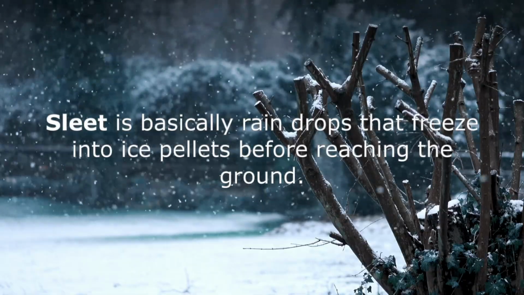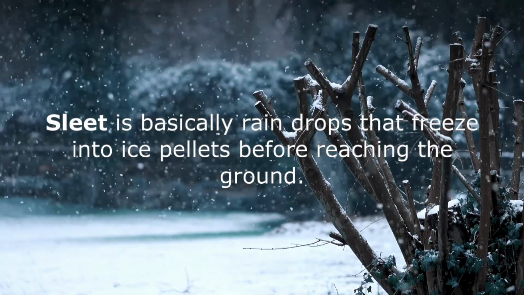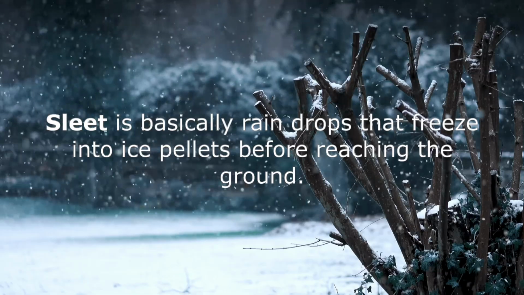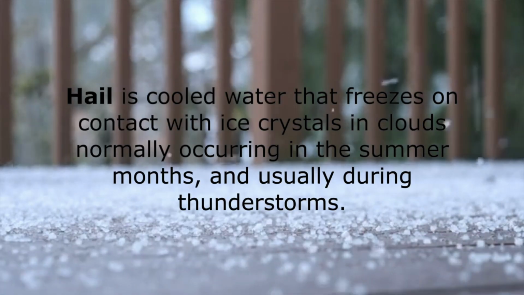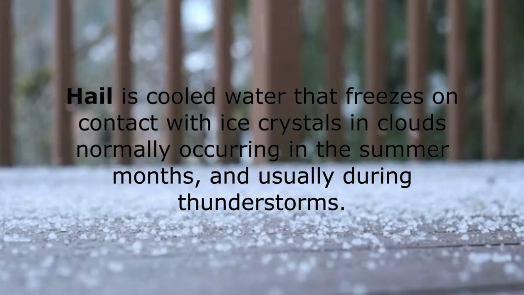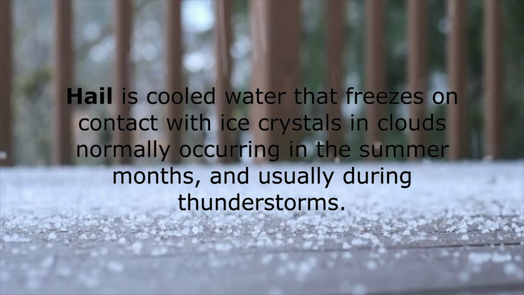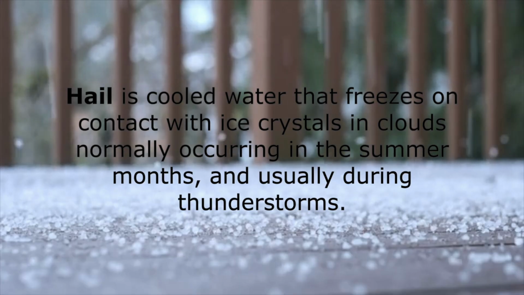Sleet is basically raindrops that freeze into ice pellets before reaching the ground. Hail is cooled water that freezes on contact with ice crystals in clouds, normally occurring in the summer months and usually during thunderstorms.